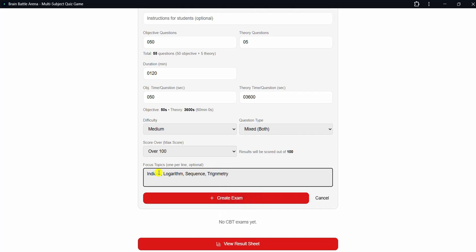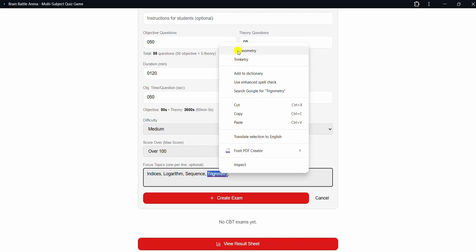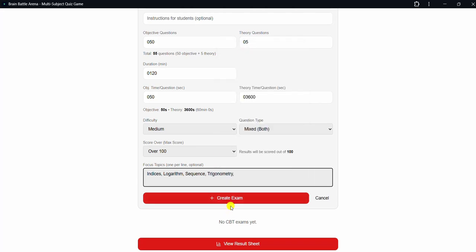So the teacher will keep typing all his topics like this. After typing all these topics, the system can click on create exam. Automatically, this system is going to create a complete exam for the teacher and the students based on their scheme of work, so that any question coming from here must come from the scheme, so that the student will not say, I was not taught this.